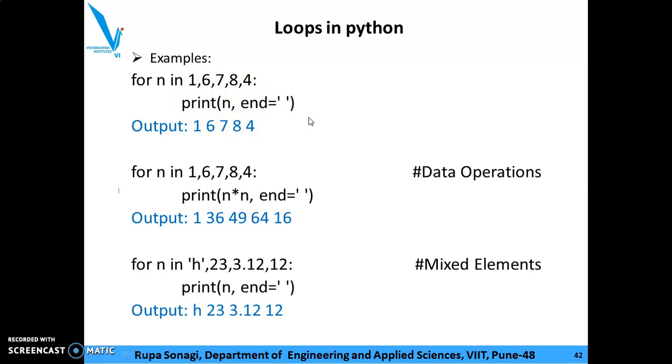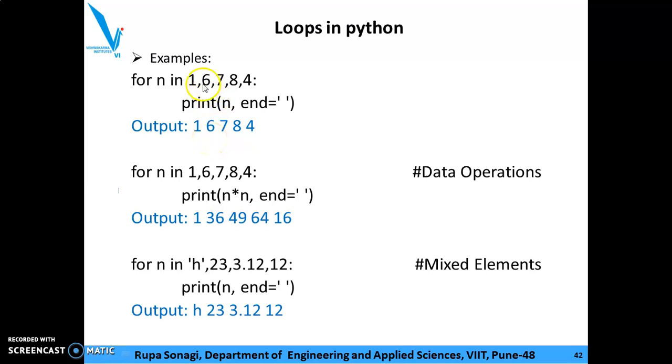So let's understand how. For n, the variable, first it becomes 1. So for 1 in the sequence, it will execute the statement print n, comma, end equal to space. So what is n? 1. So 1 will get printed. With end equal to a space, after the space only, the next atom gets printed.